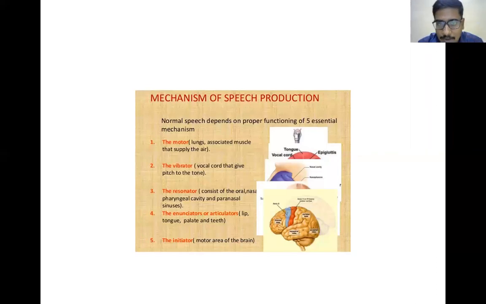Above all this, the important part in maintaining the speech is your brain. The brain contains the pre-central area, which is the motor area, which is helpful for the movement of all these muscles and the vocal cords. Already we have discussed the extrinsic and intrinsic muscles of the larynx. The central sulcus of the brain has a pre-central area and a post-central area. This pre-central motor area will supply the muscles of the larynx, which is helpful for the movement of the muscles of the larynx, which produces the speech.